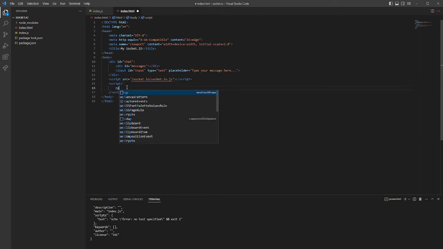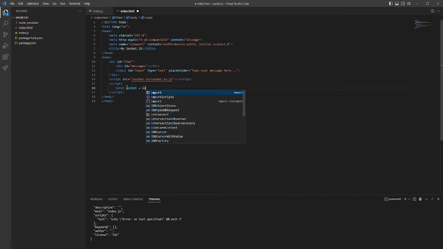So first of all, we will create the initialization of a connection to the socket.io server. So const socket = io.